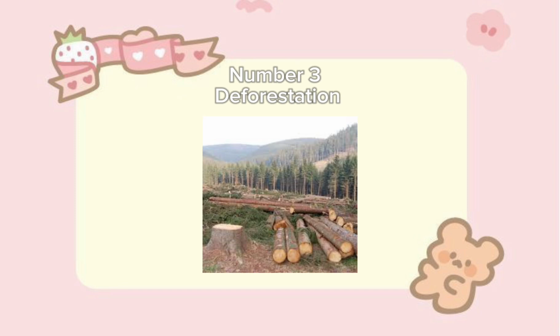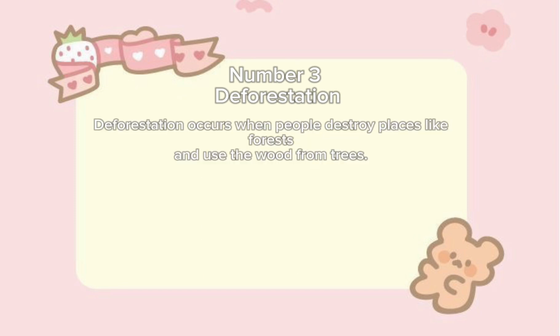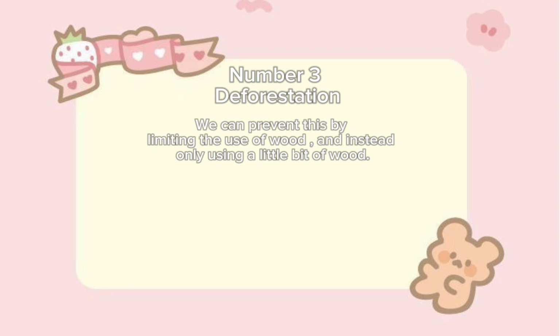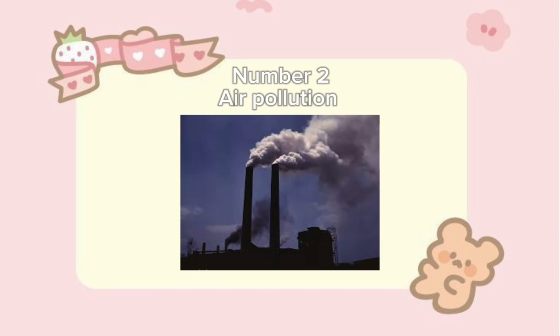Number 3. Deforestation. Deforestation occurs when people destroy places like forests and use the wood from trees. This happens in forests. It's bad for the environment because it is harming many species of animals and driving them out of their homes. We can prevent this by limiting the use of wood and instead only using a little bit of wood.